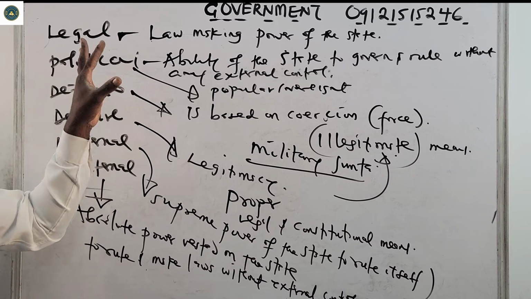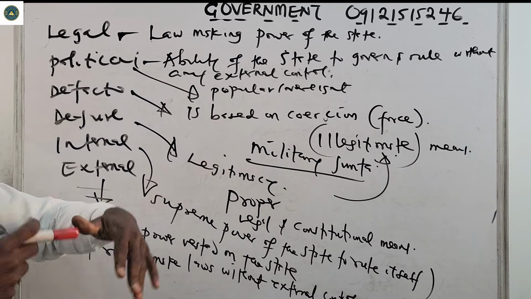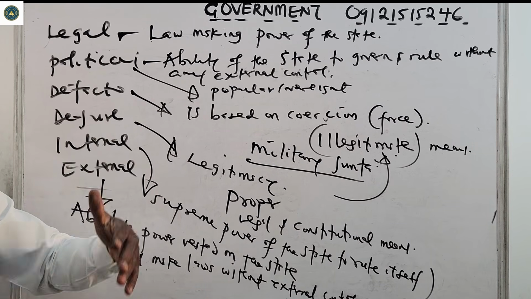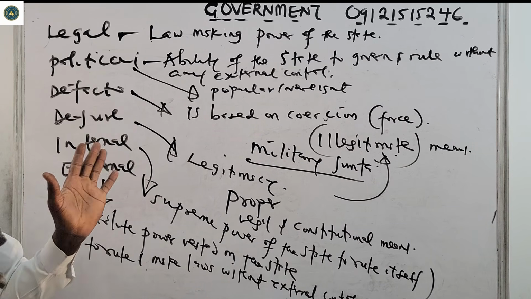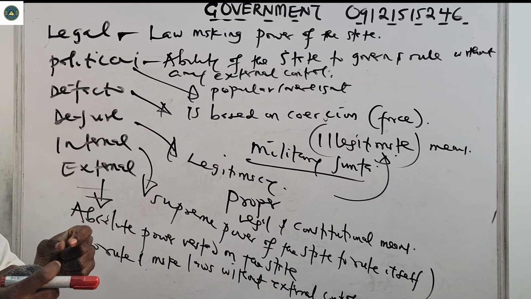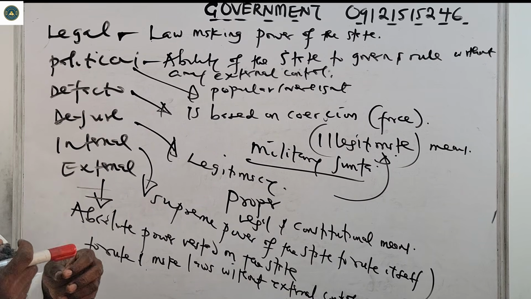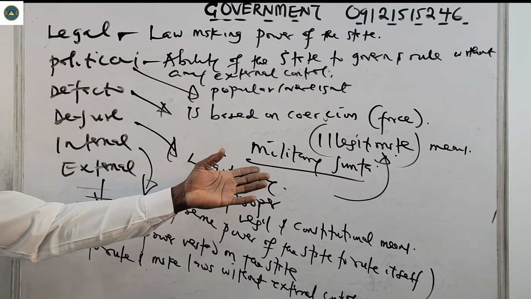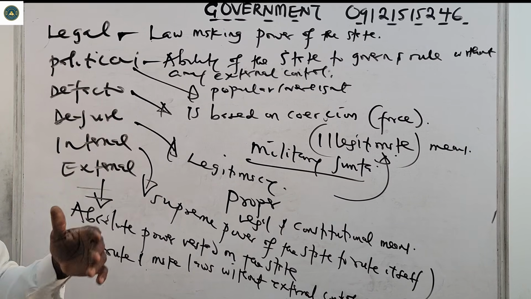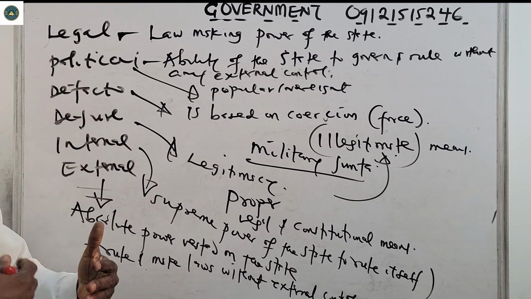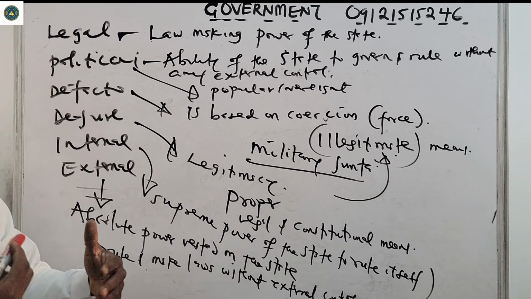Okay, please take note. We have legal sovereignty, the lawmaking power of the state. That means the state can make its own laws. Political sovereignty, the ability of the state to govern and rule without external control. De facto, the use of force, based on coercion; power is acquired here through illegitimate means, for example, the military junta. De jure is a legitimate type of sovereignty acquired through legal and constitutional means.